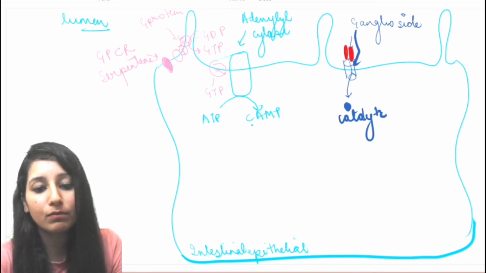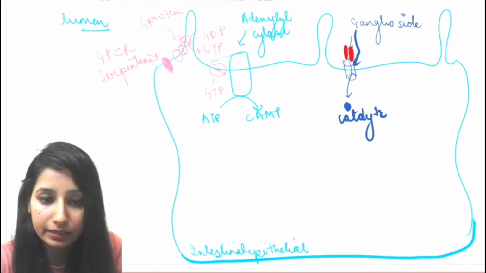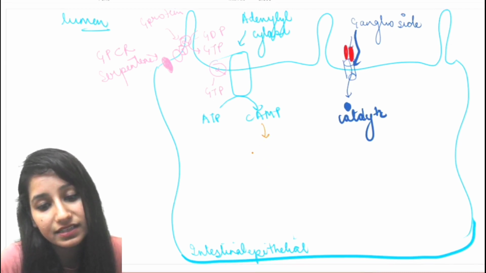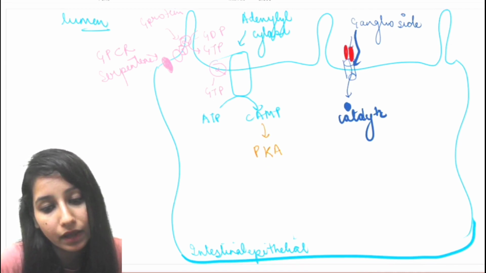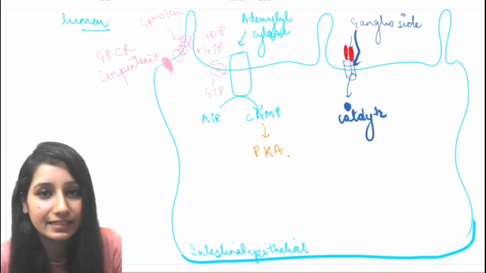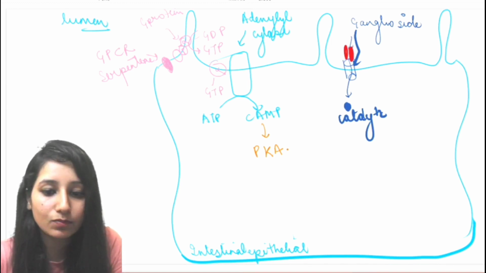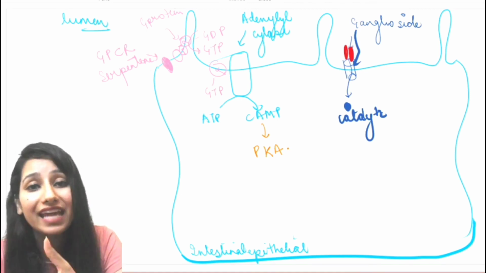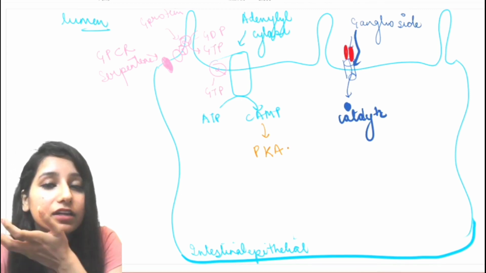This cAMP molecule is a secondary messenger, and it will activate something else. Right now it is activating PKA, that is protein kinase A. It is a kinase molecule, which has the capability to activate or deactivate something by giving its phosphate group.